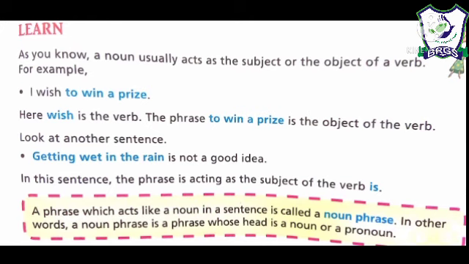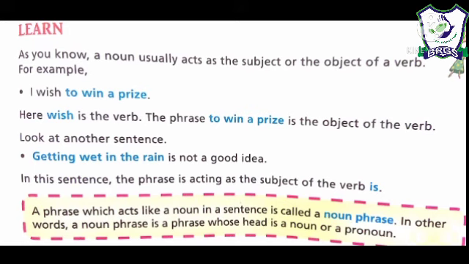For example, I wish to win a prize. Here wish is the verb and the phrase to win a prize is the object of the verb. Now look at this sentence very carefully. I wish to win a prize. Wish हमारी क्या है यहाँ पे? Verb है. और जो phrase है to win a prize is the object of the verb. तो as an object of the verb it is acting.